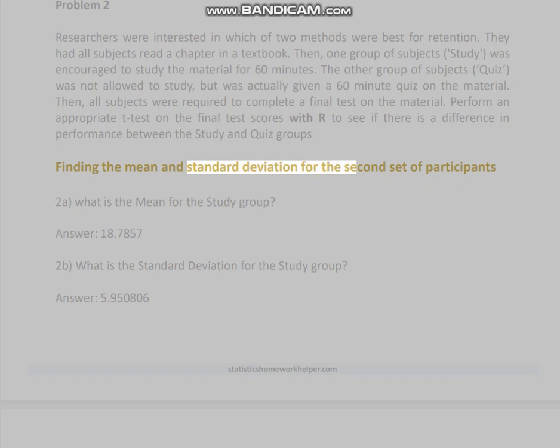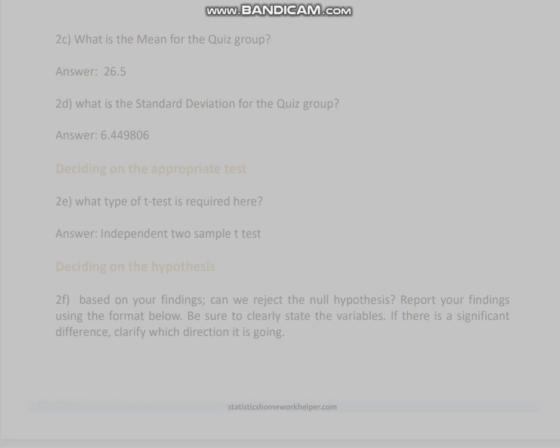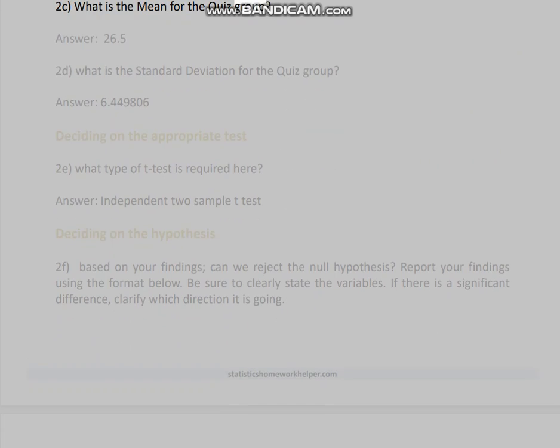Finding the mean and standard deviation for the second set of participants. 2a. What is the mean for the study group? Answer: 18.7857. 2b. What is the standard deviation for the study group? Answer: 5.950806. 2c. What is the mean for the quiz group? Answer: 26.5. 2d. What is the standard deviation for the quiz group? Answer: 6.449806.